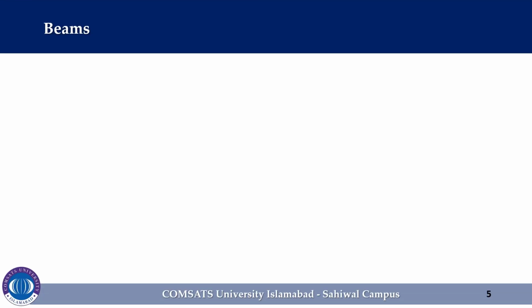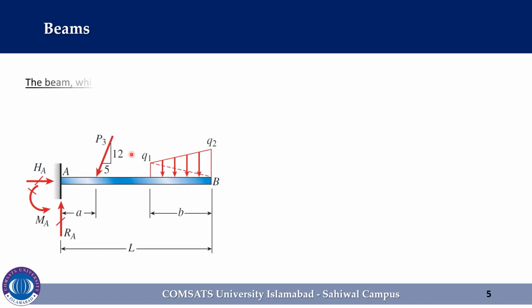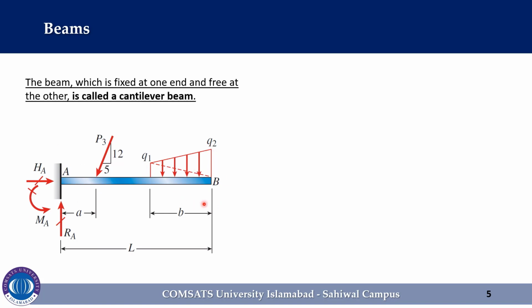Now we will see some other types of beams. The beam which is shown in the figure here is fixed at one end and free at the other end, and is called a cantilever beam. At the fixed support or clamped support, the beam can neither translate nor rotate, whereas at the free end it may do both. Consequently, both force and moment reactions may exist at the fixed support.